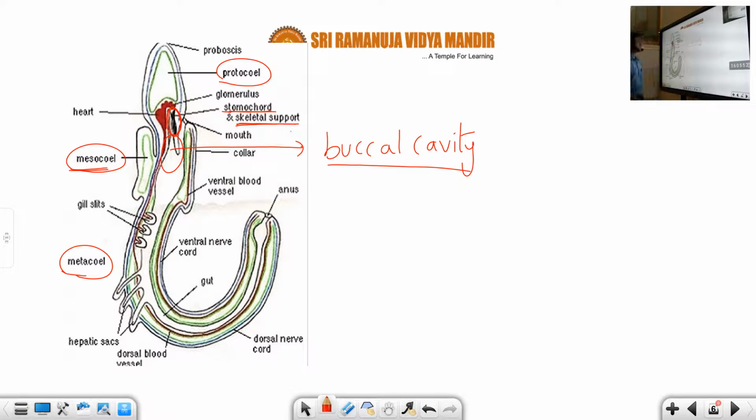You can see this, where is the mouth here? This is the first one, the mouth here. And where is the anus here? You can see this is the anus. Okay, mouth here and the anus here. So this is what you should understand, students.